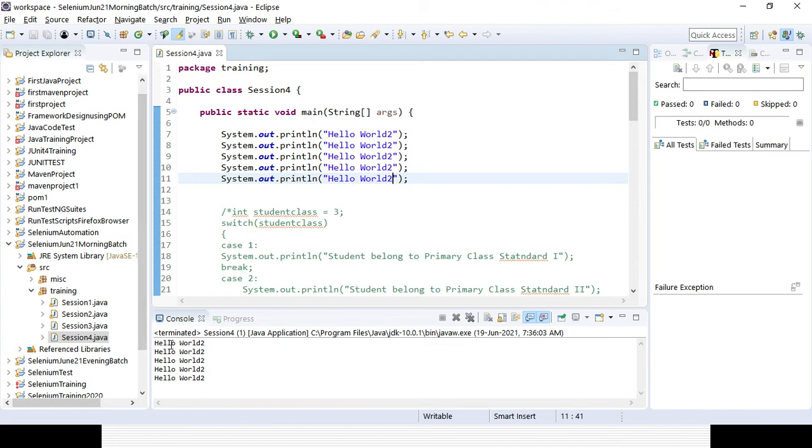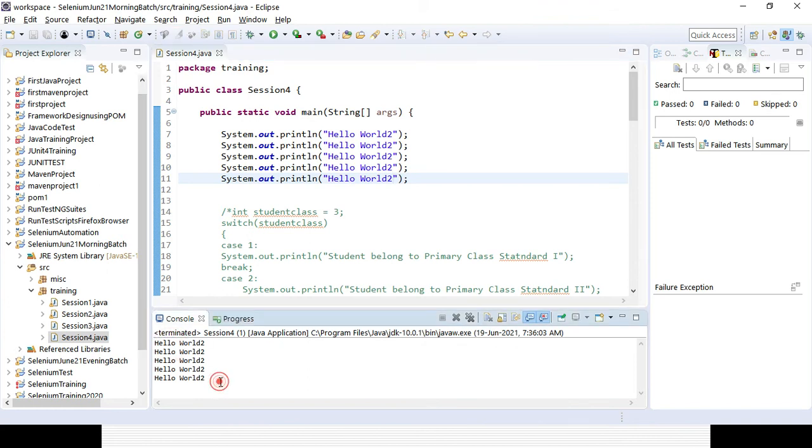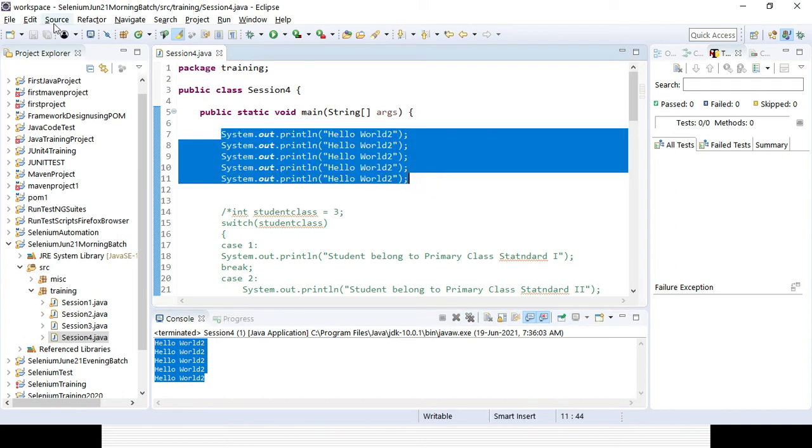Okay. So to overcome this, there is a concept of a method or reusable component, right? We will create a method, and that method will be used multiple times. As and when required, we will update the method only instead of those lines of code. So that is a method.